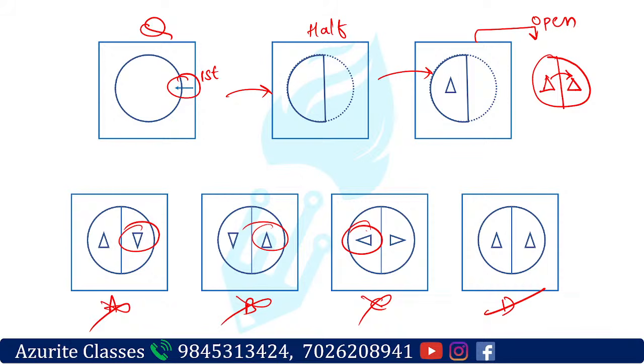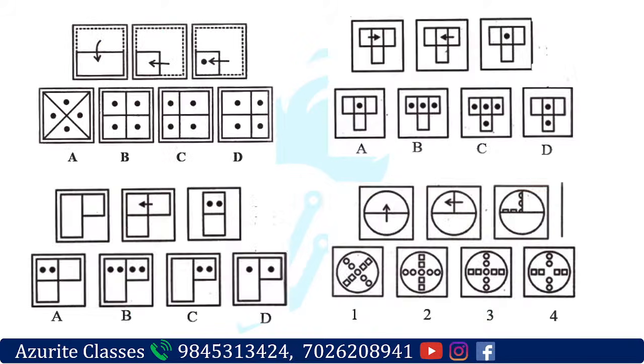Okay, so let us go to the next part here. These are easy questions, don't be confused. I will explain one by one. So first, second, third and the fourth one. If you see the first one, it is folded, and the fold is represented by the arrow. It is folded into half and then again folded into half, and there is a dot.